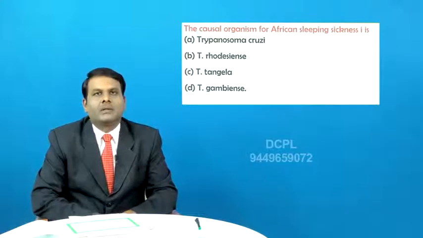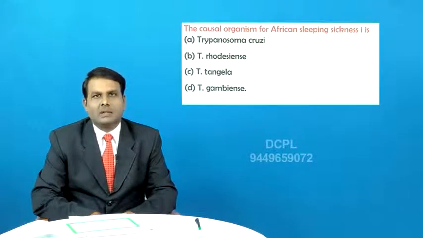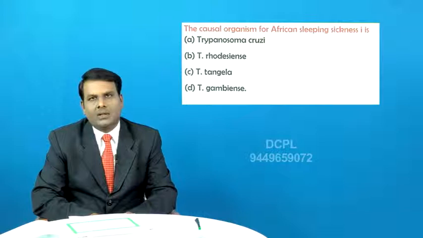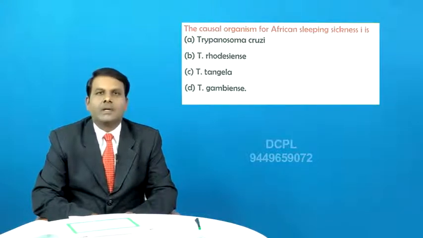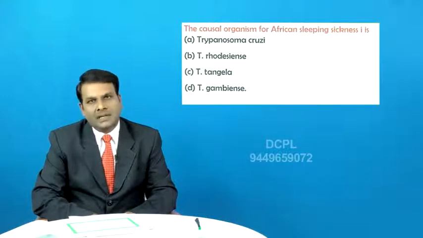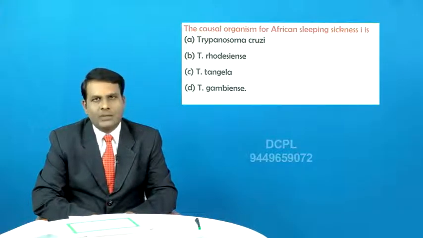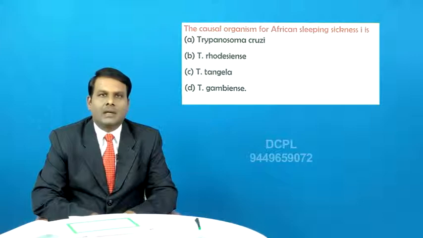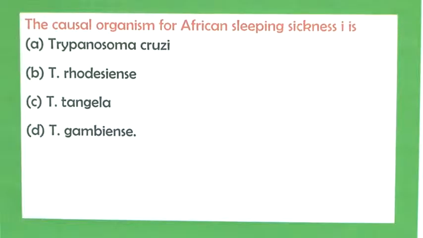Dear students, the protozoans are unicellular animal cells. They are placed under the kingdom Protista. The protozoans are classified into 4 classes based on the locomotory organs they have. So, that is amoeboid protozoans, ciliated protozoans, sporozoans, and then there are flagellated protozoans.